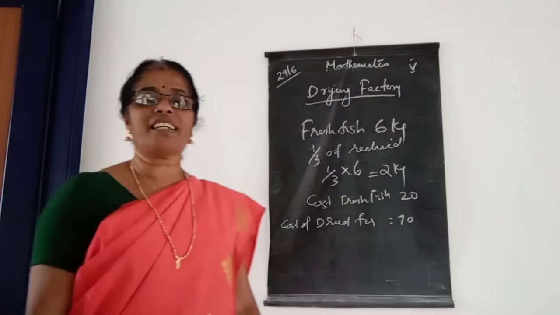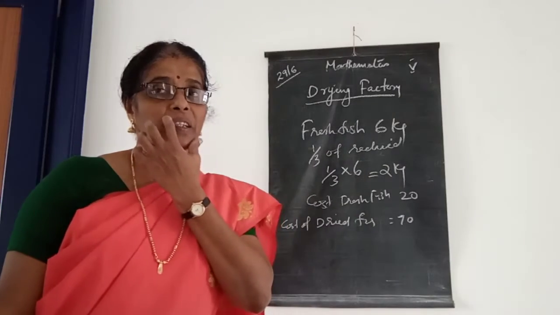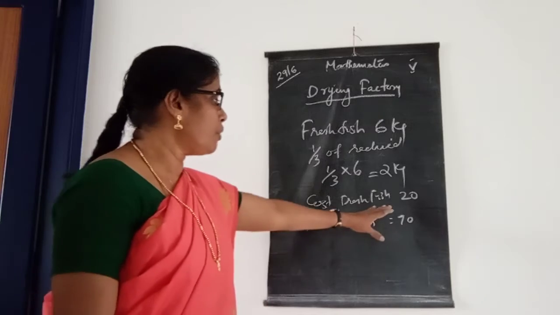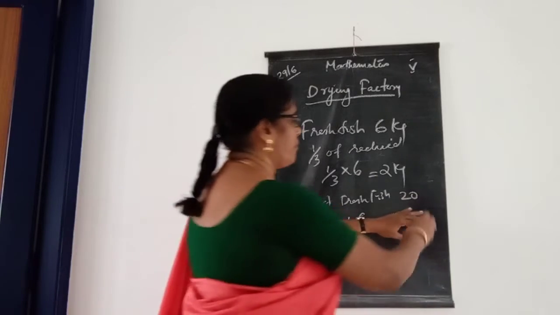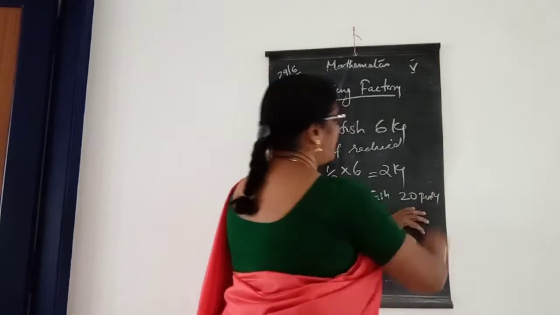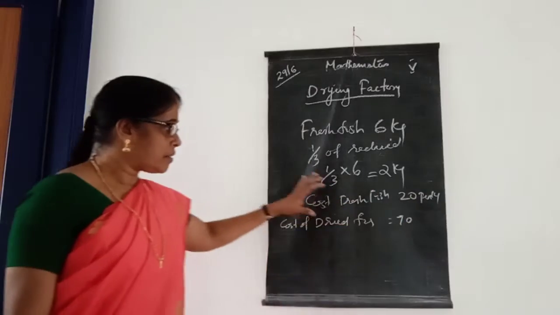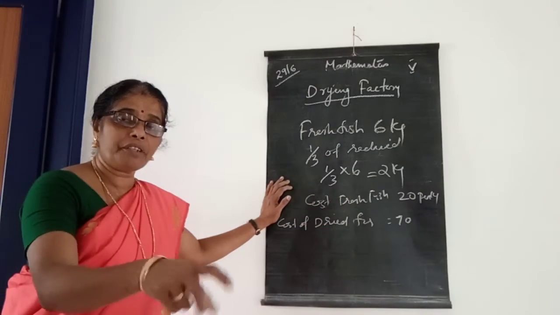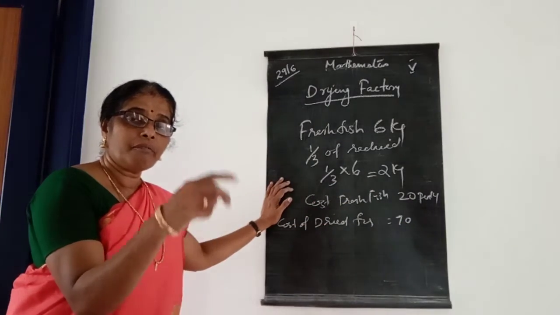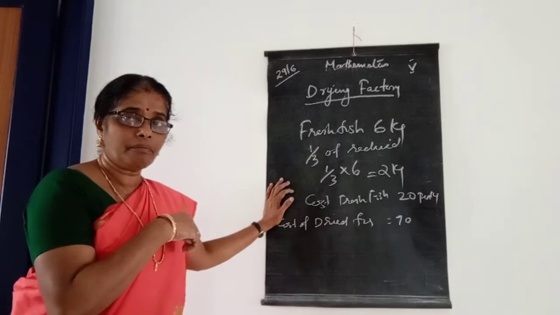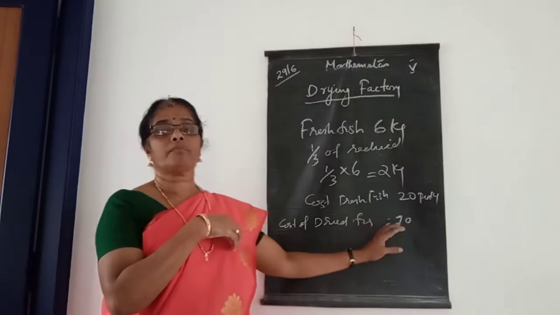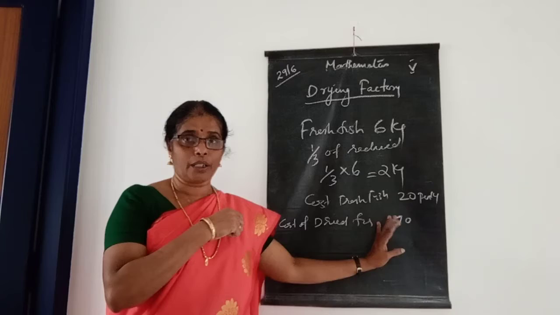Did you understand? When we buy fresh fish, we give 20 per kg. But after drying, when we sell the dried fish, we will get 70 rupees per kilogram.